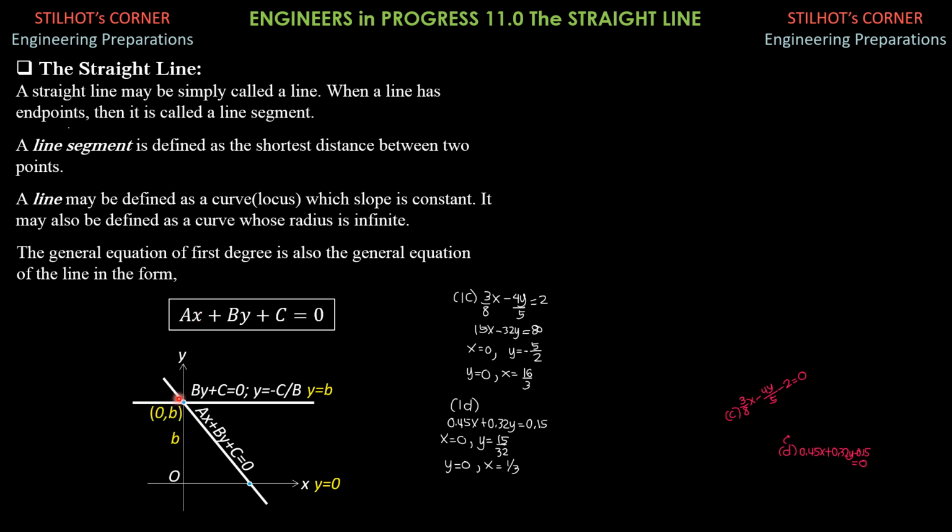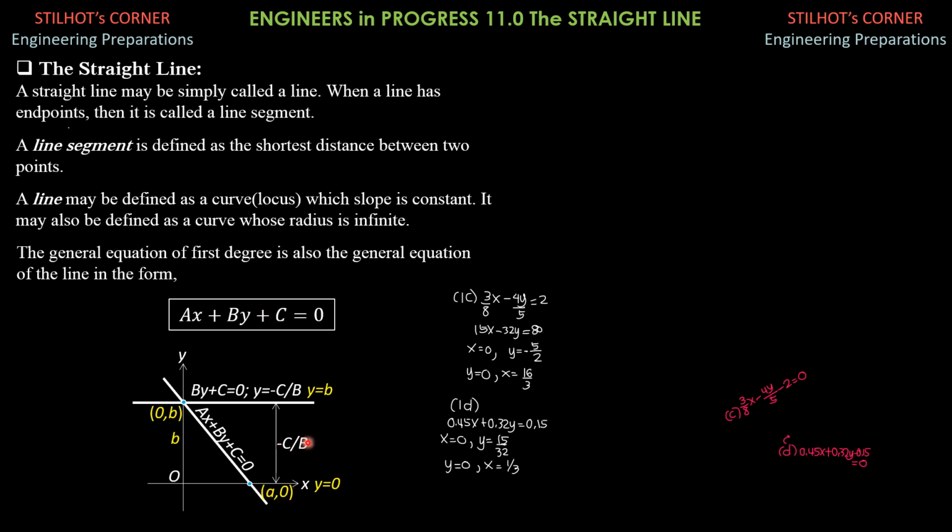That's 0 comma b also. So this is a comma 0, and the equation of this vertical line is, setting y equals 0, ax plus c equals 0, or x equals negative c over a. This is the value of small letter a.